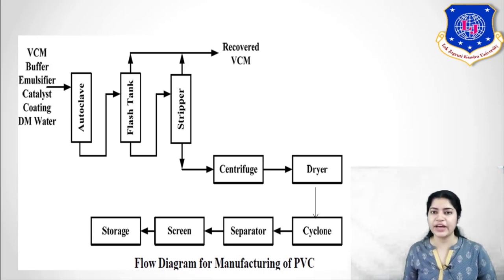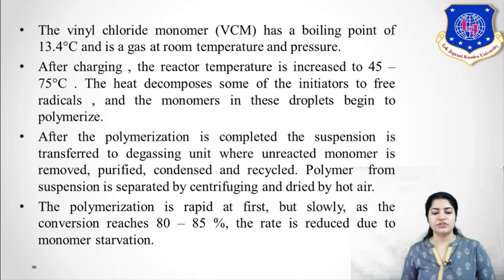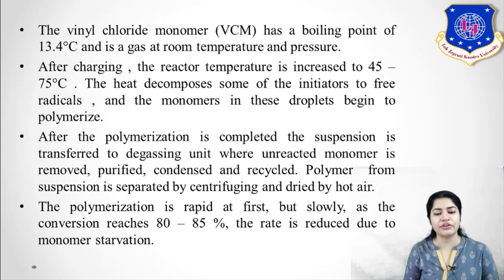So this is the flow diagram of manufacturing of PVC. Here you can see that vinyl chloride monomer has a boiling point of 13.4 degrees Celsius.